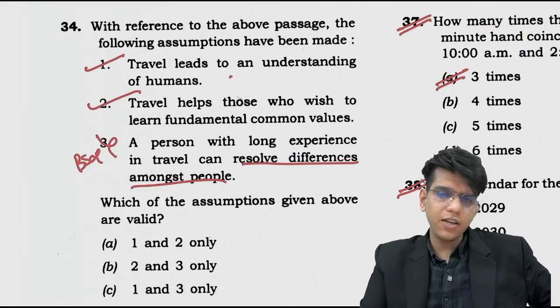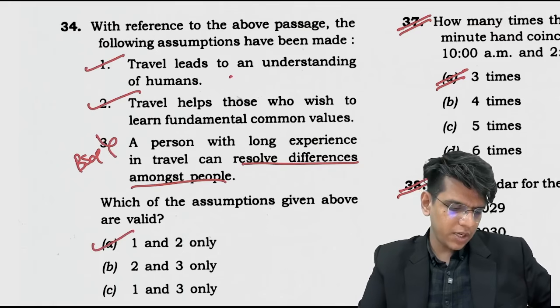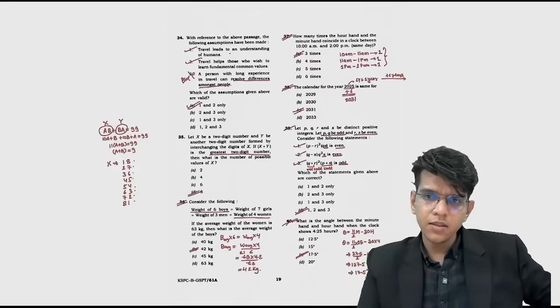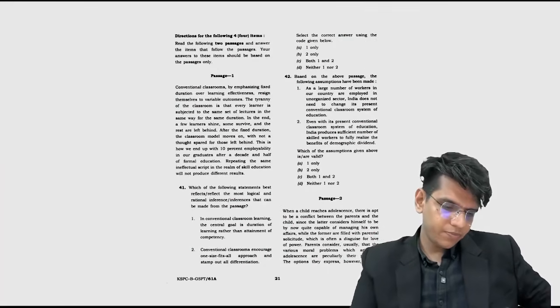Other things, understanding of humans will increase. You will understand the common values also. These are given. So option A. Done? Right? Chalo. Next.